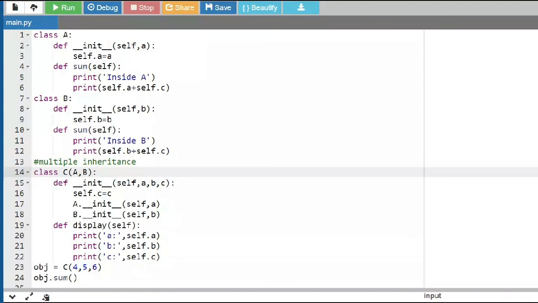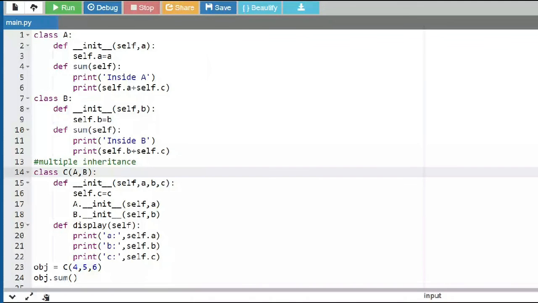Inside this sum of A, you're writing the sum of A and C. Inside the sum of B class, you have given the sum of B and C. So they are doing different things and accessing different variables, but the conflict has occurred with the name, right?